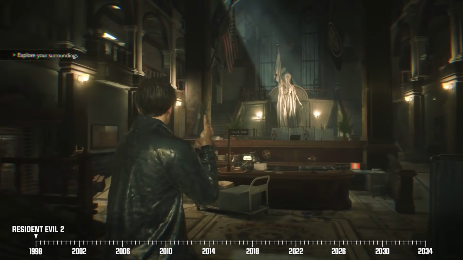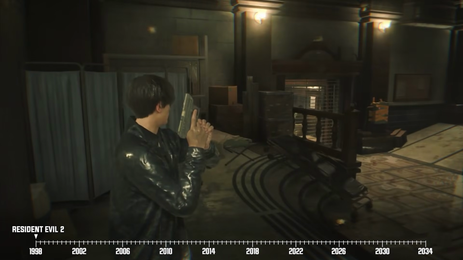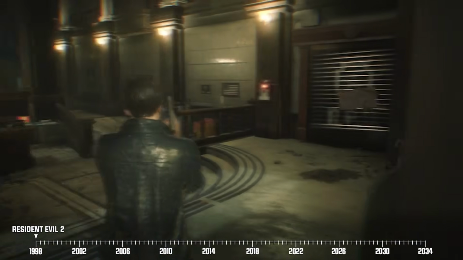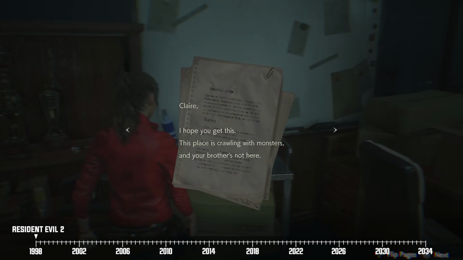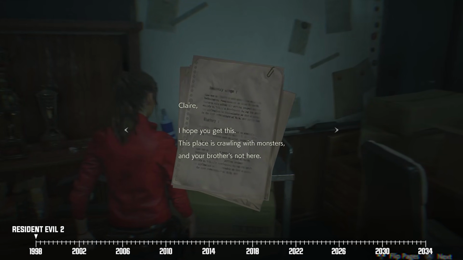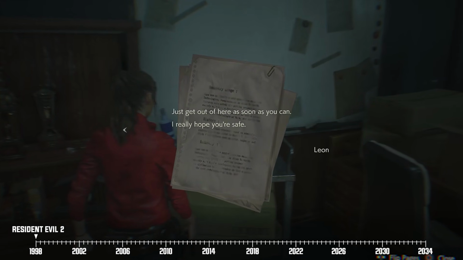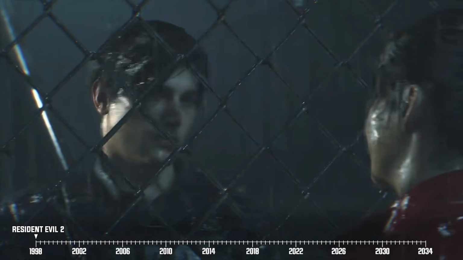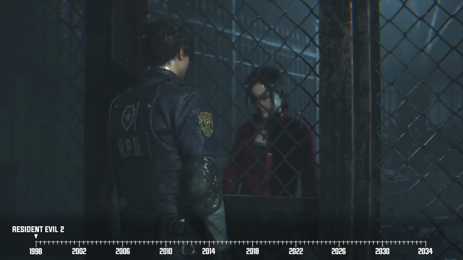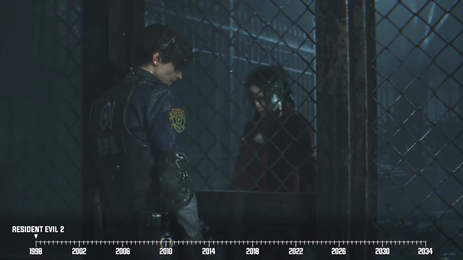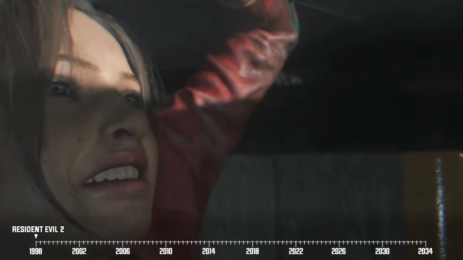Our heroes soon discover that most of the cops working for the city have already been taken out. As for Claire, she also learns that Chris had already left for Europe in order to follow up a lead on the Umbrella Corporation. Afterwards, Claire and Leon get separated again as they attempt to search for survivors and ultimately find an escape route out